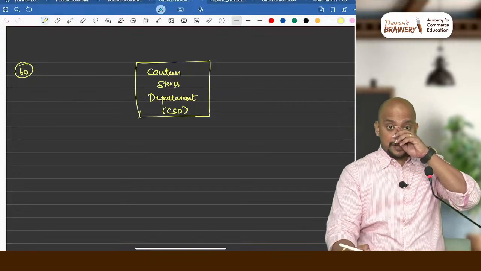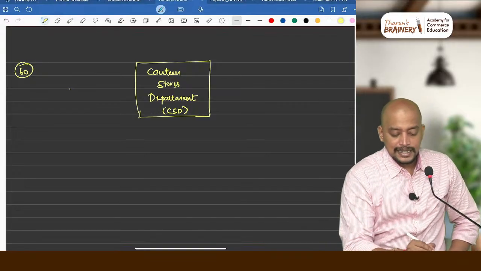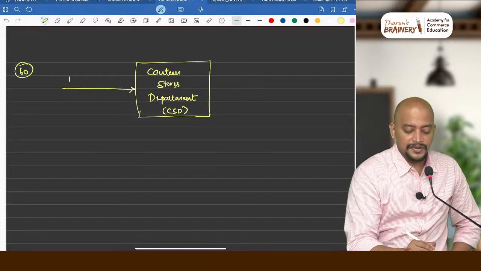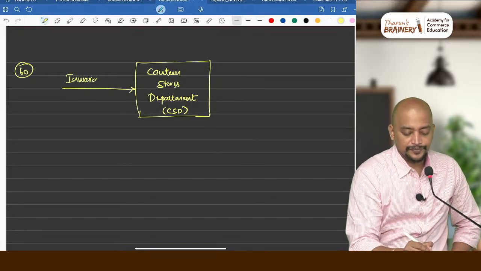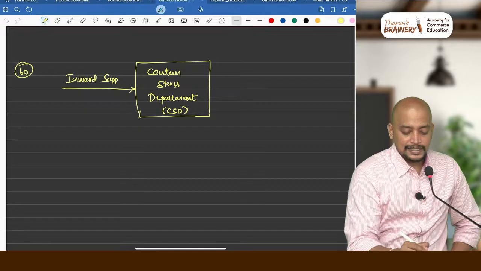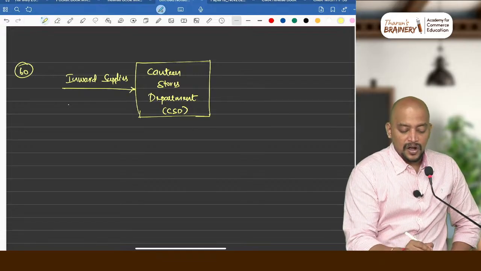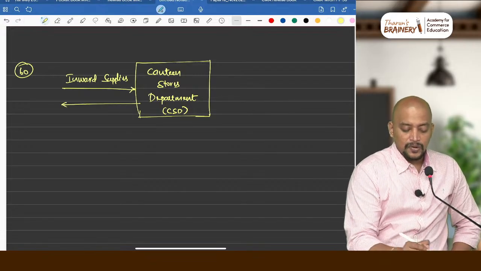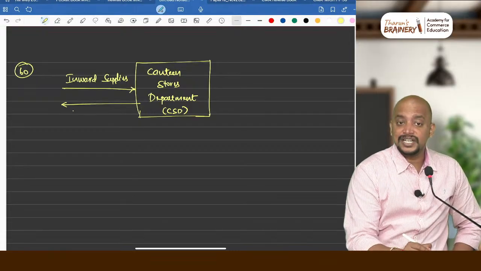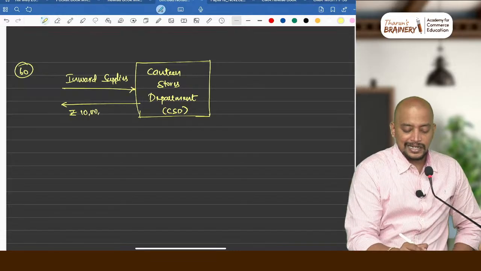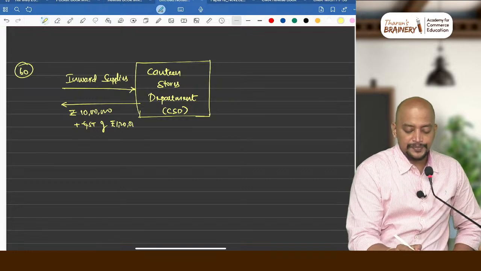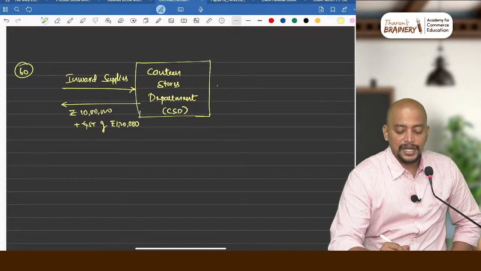This CSD is having some inward supplies. On that inward supplies, whatever is the GST paid. Okay, say for example, they paid 10 lakhs plus GST of 1,20,000, and they should be supplying to whom?